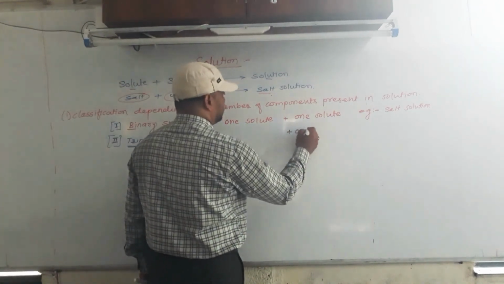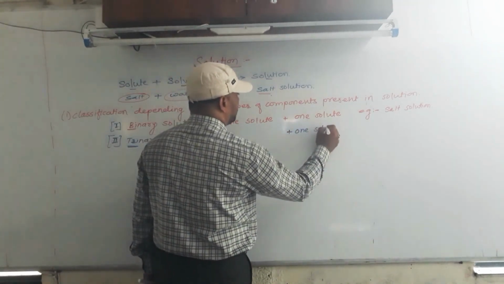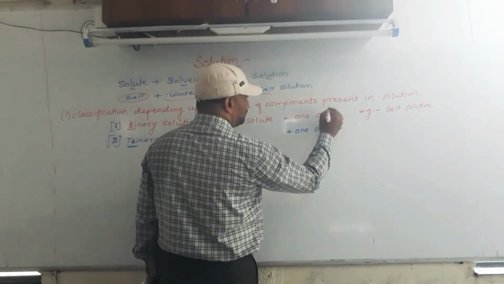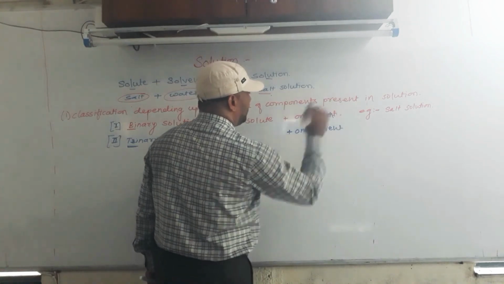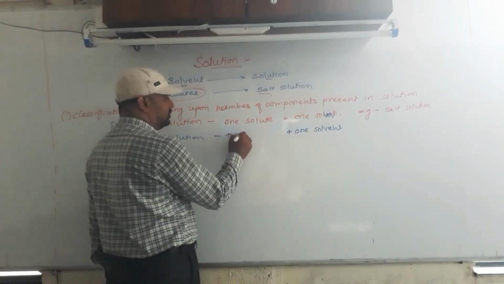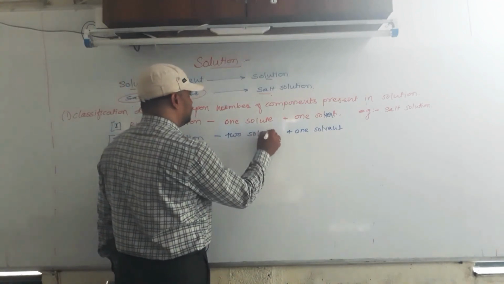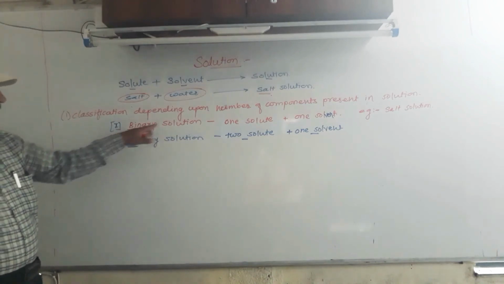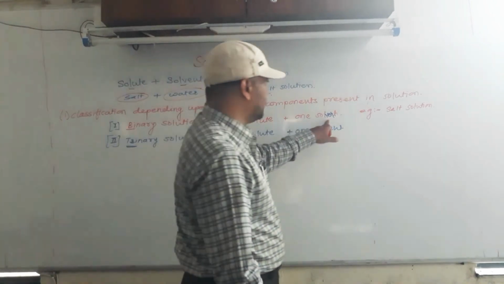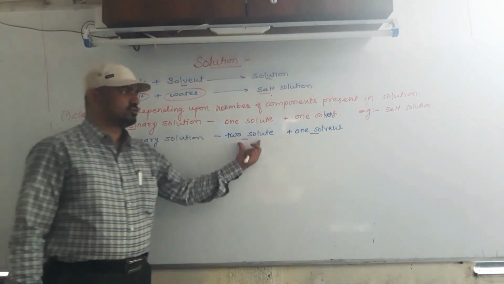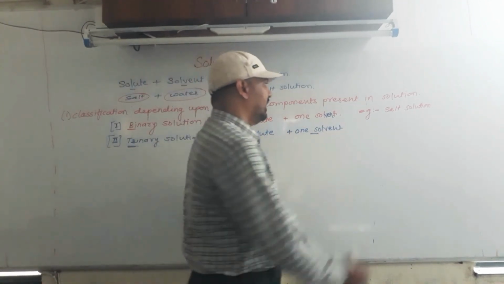One is solvent, since in a solution there is always only one solvent, and two are solute. In a binary solution there is one solute and one solvent, and in a trinary solution there are two solutes and one solvent.